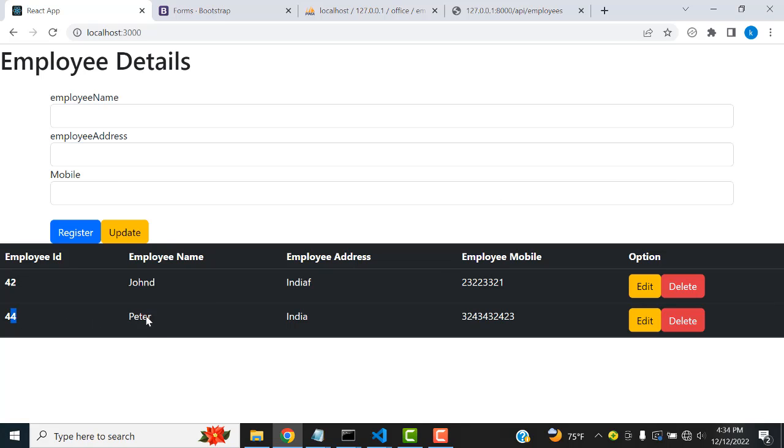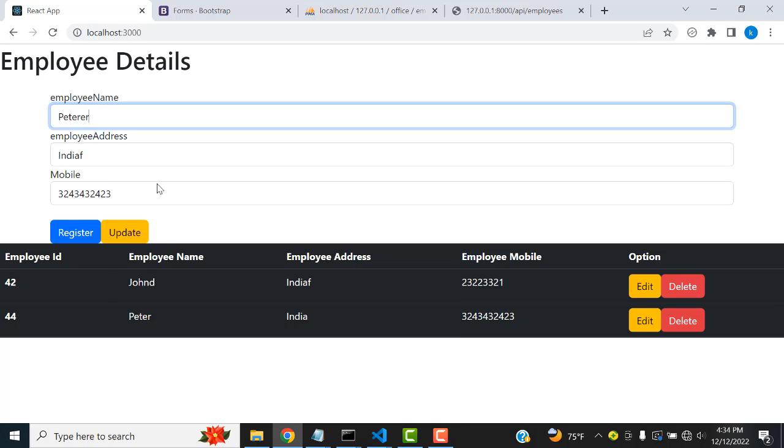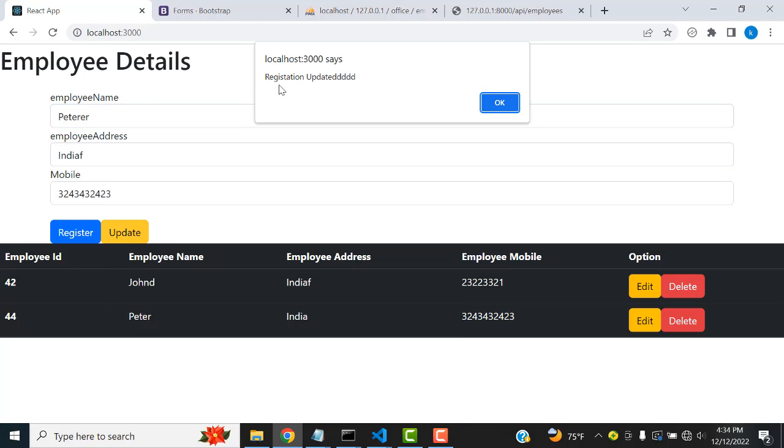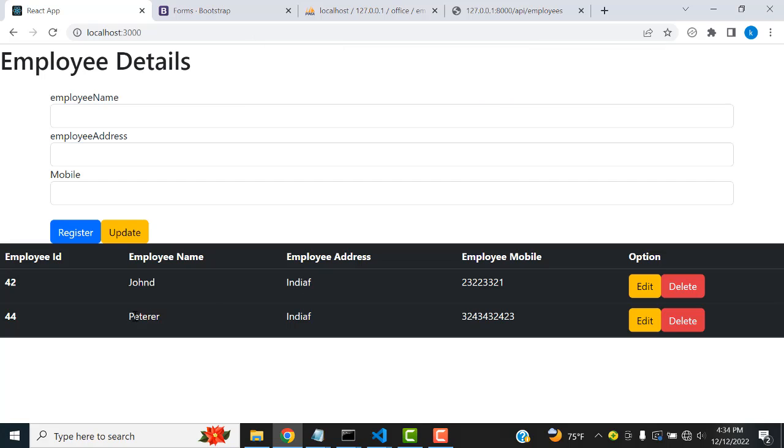The registered employee will be here. You will be able to see it below, right? If you want to edit the record, click the edit button. The editable record will be passed into the form successfully. If you make some changes, click the update button. Registration updated. You can see at the same time the record has been updated and shown in the table.